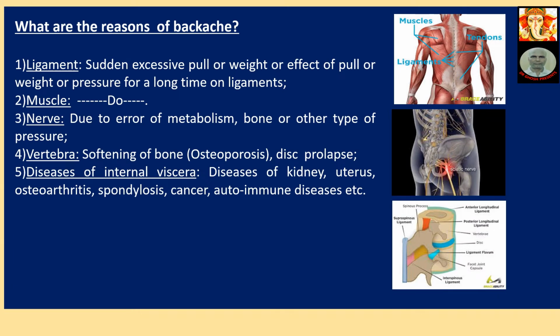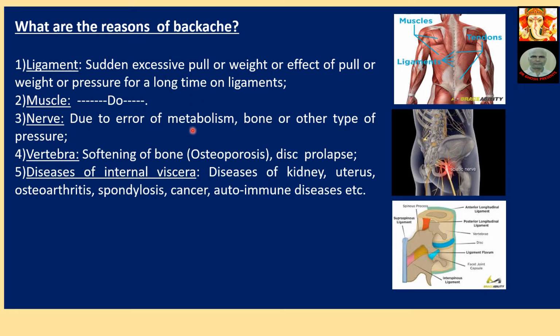What are the reasons of backache or back pain? Number one, ligament. Sudden excessive pull or weight, or the effect of pull or weight or pressure for a long time on ligaments. Such as you are sitting on a motorcycle and the posture is not correct. So there is adverse effect regarding excessive pull or weight, so ligaments are affected. Muscles, same thing. Sudden excessive pull or weight, or pull, weight, pressure for a long time on muscles.